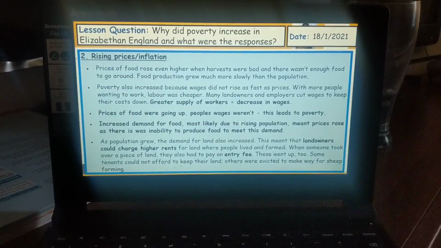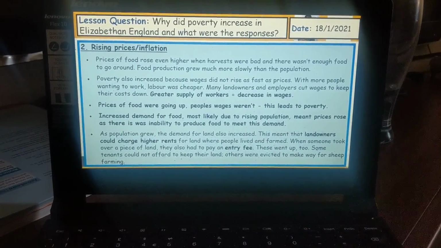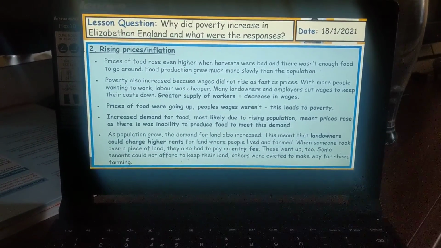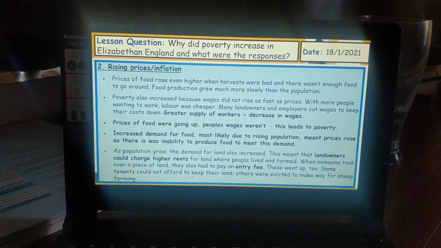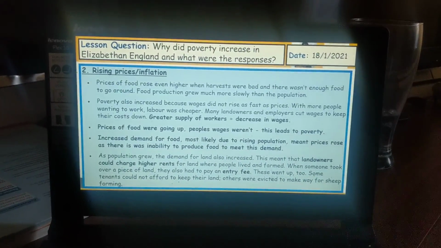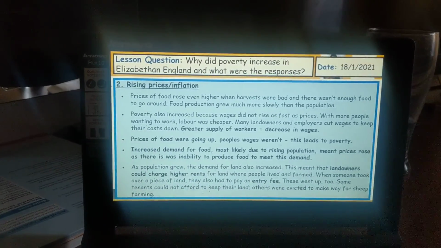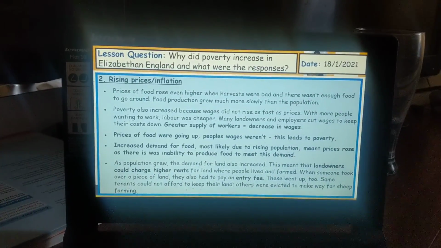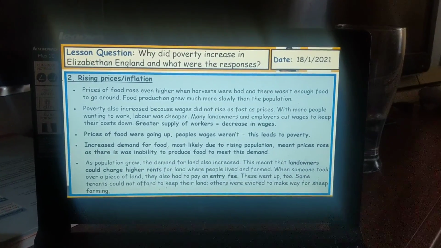Rising prices and inflation. So linking back to the last slides, prices of goods rose even higher when harvests were bad and there wasn't enough food to go around. Food production grew much more slowly than the population itself. Okay, you can almost link this to the hyperinflation that took place in Germany in 1923, where the prices of goods got so high because the economy was so bad that it led to people not being able to afford food, which led to their poverty. So you can almost link it to that.